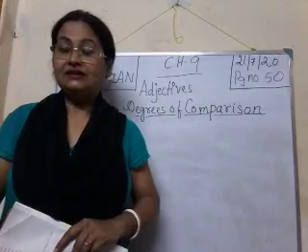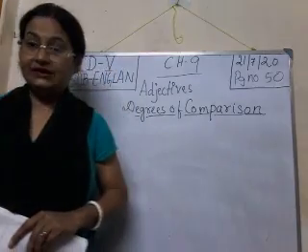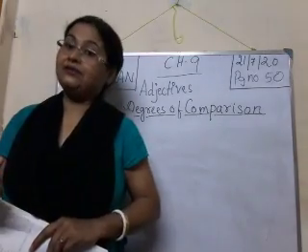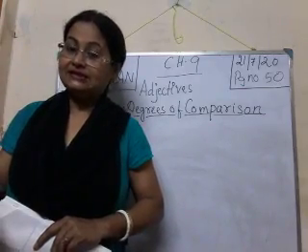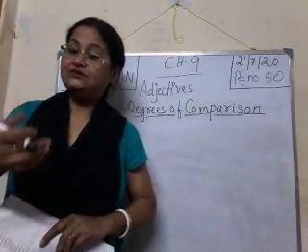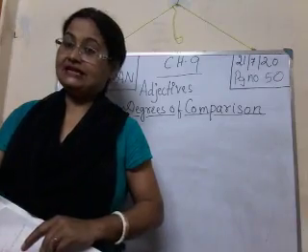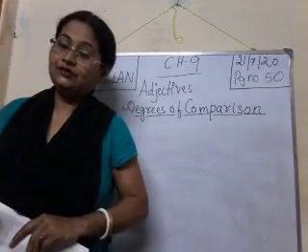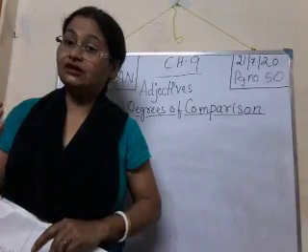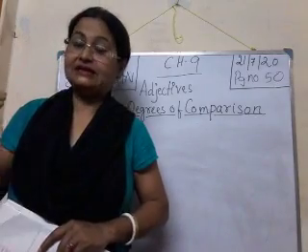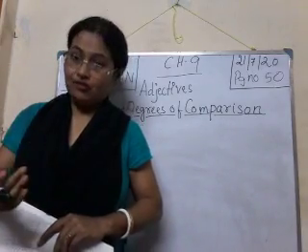And how we make the degrees of comparison? In degrees of comparison, the adjectives change their form, isn't it? From comparative to superlative. They change their form. When we make comparison, 'they' means what? They means the adjectives. Adjectives change their form.